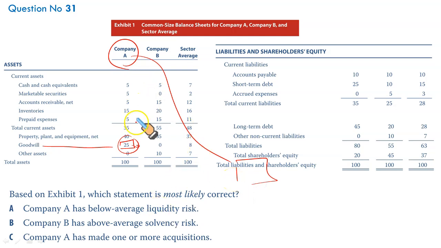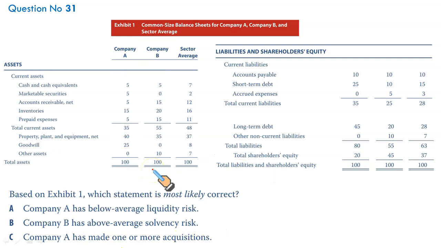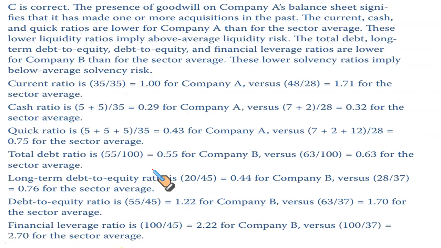So this goodwill presence in the balance sheet of company A represents that it has made one or more acquisitions, because goodwill on the parent's consolidated balance sheet is reported as a single number. So it might have acquired many subsidiaries, and a single goodwill is reported. So company A has made one or more acquisitions, and goodwill is the result of those combinations. So that makes C the correct option, and we'll discuss it later.